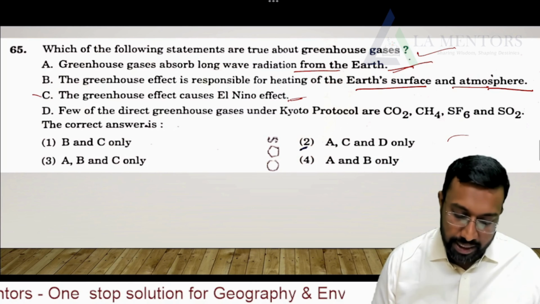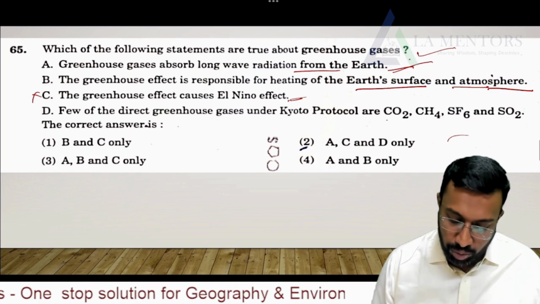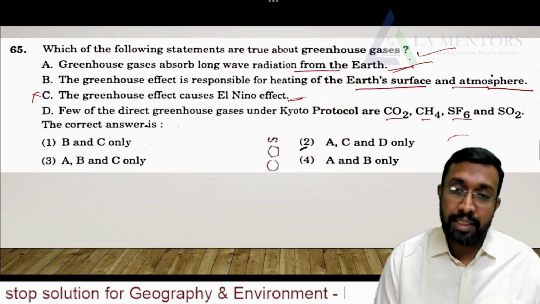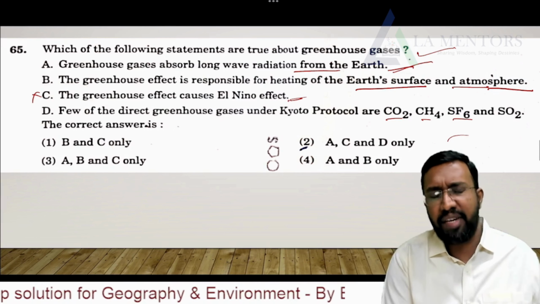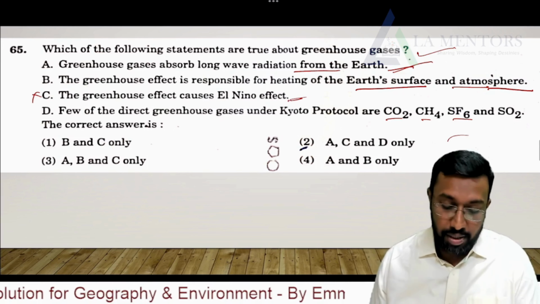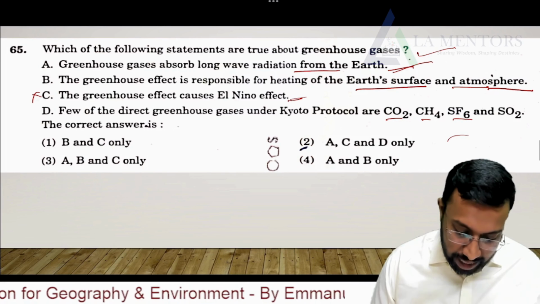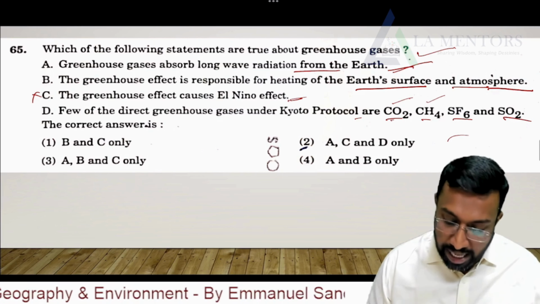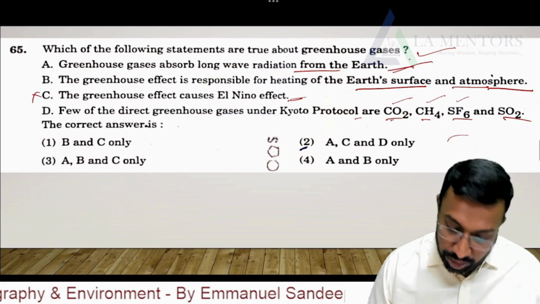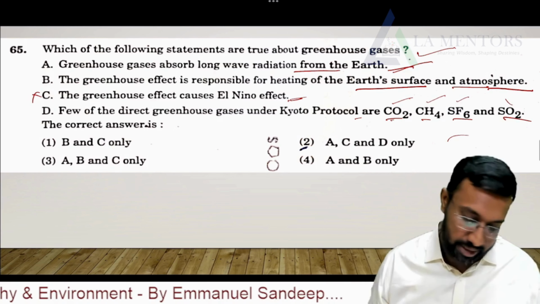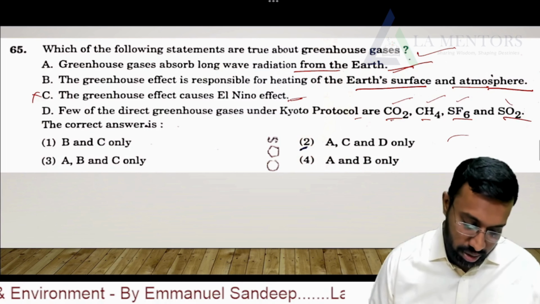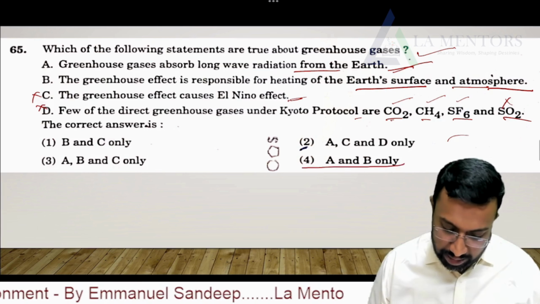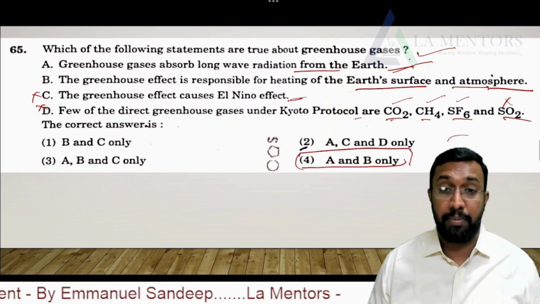Few of the direct greenhouse gases under Kyoto Protocol are CO2, CH4, SF6, SO2. Under Kyoto Protocol, we have both direct gases as well as indirect gases. In direct gases, we have 7 different gases, and in indirect gases, we have 4. CO2 is a direct gas. CH4 is a direct gas. SF6 is also a direct gas, but SO2 is not a direct gas, it is an indirect gas. So D is also a wrong statement. So A and B are true. So the answer is A and B only.